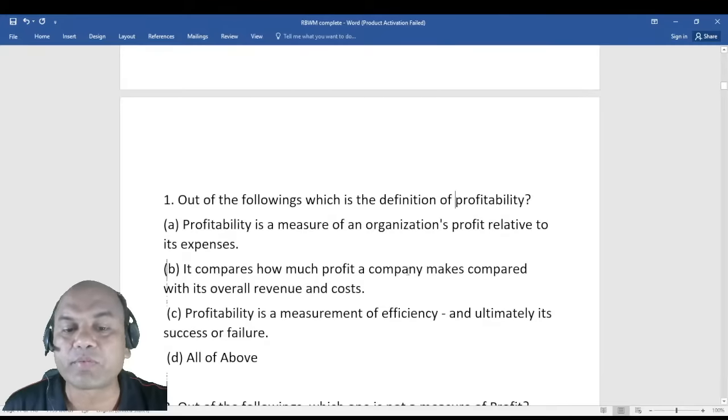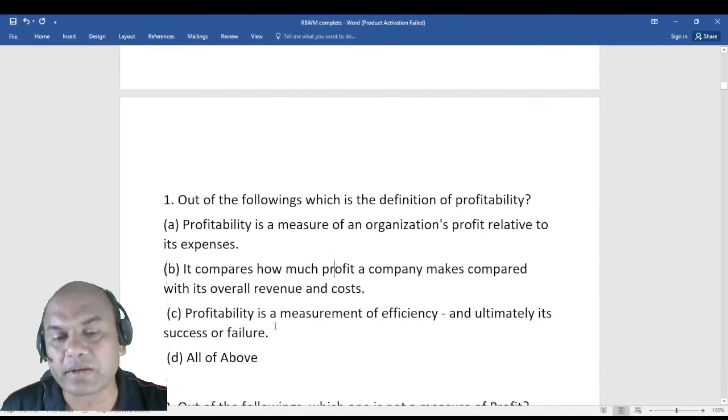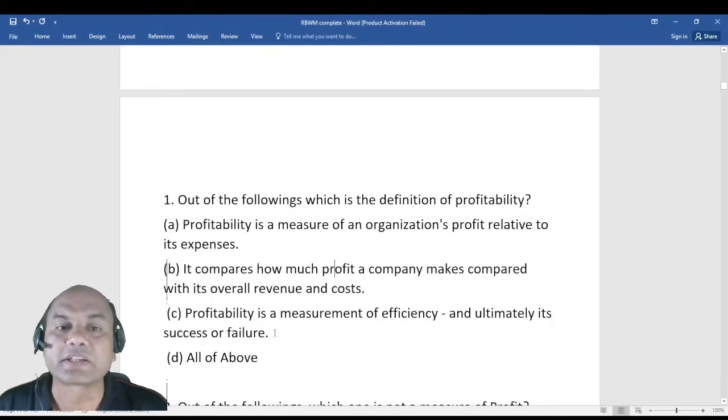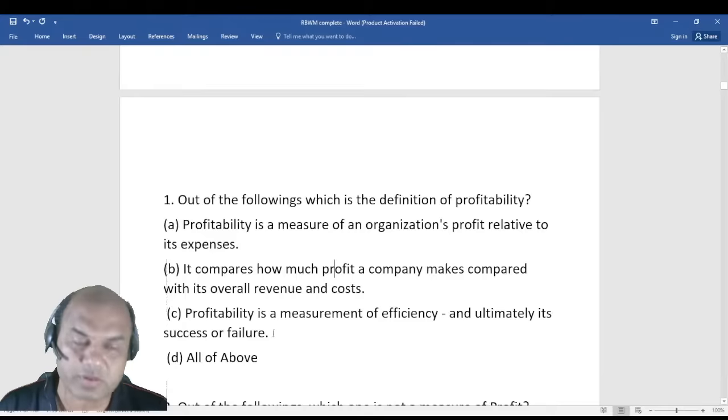It compares how much profit a company makes compared with its overall revenue and costs. Profitability is a measurement of efficiency and ultimately its success or failure. So profitability means basically whether that company is working successfully and efficiently or not.